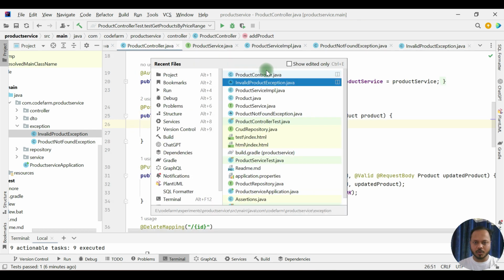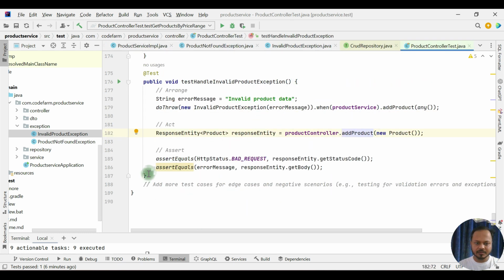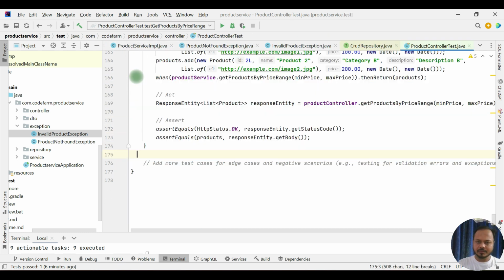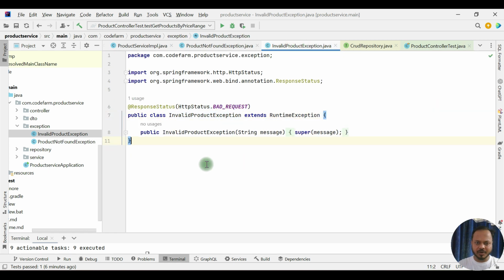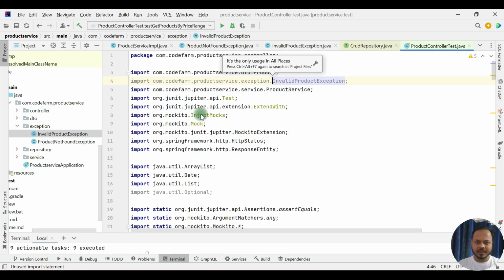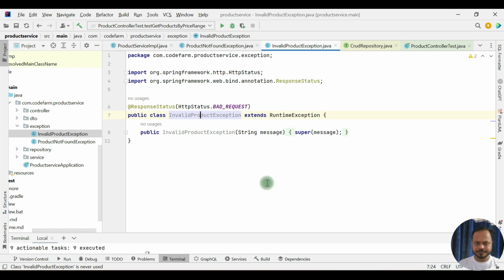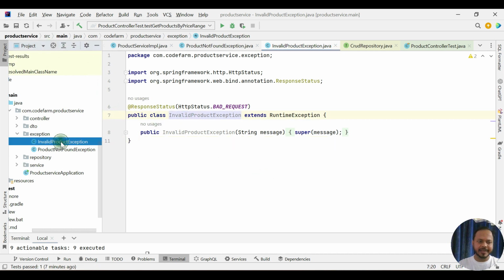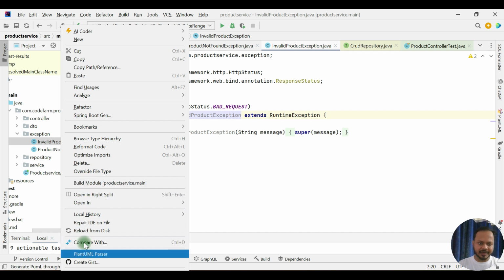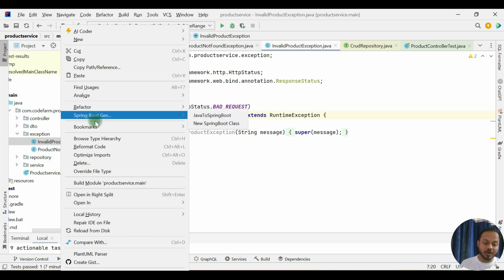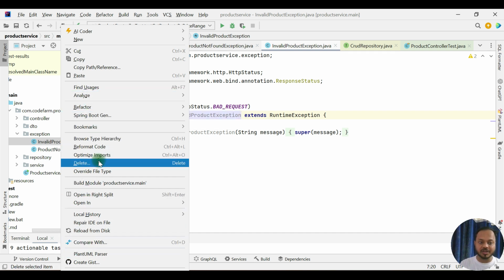What is the controller test? If I remove this one and come here, invalid product exception, there should be, yeah, no usage. Yeah, there is no usage of this one. Okay, so I can go ahead. So that's what we want to have the code coverage.